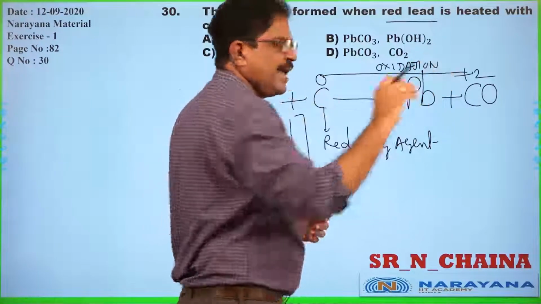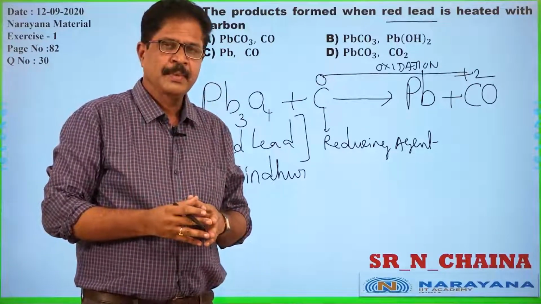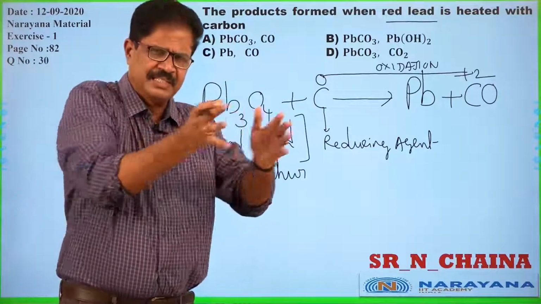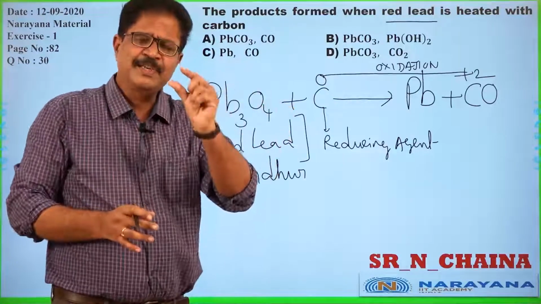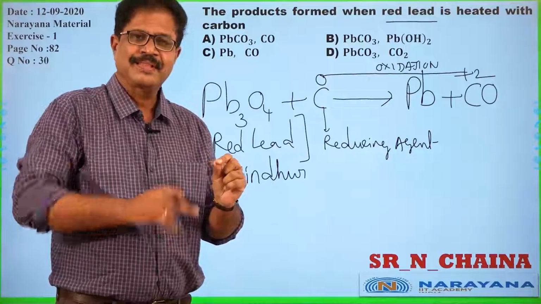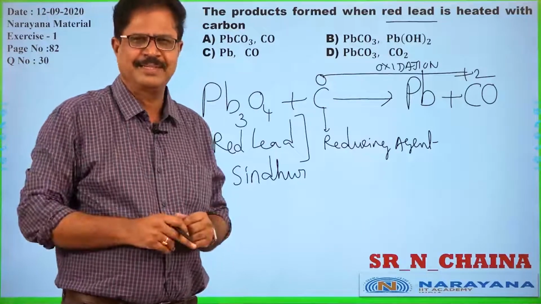The important aspect in the reactions, exclusively for our IIT pattern examinations: in every equation, you see whether a species is undergoing oxidation or reduction. That will be related to many questions of stoichiometry.